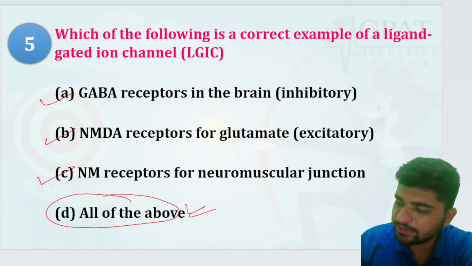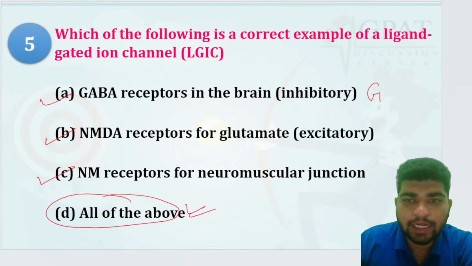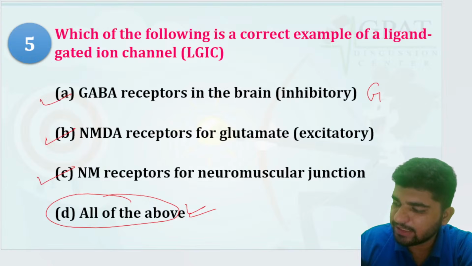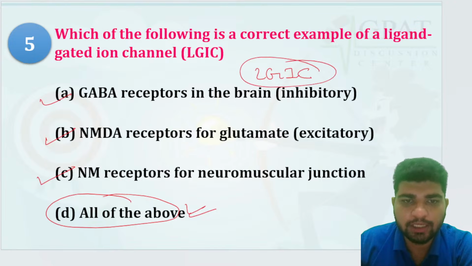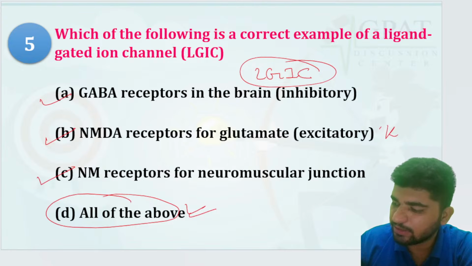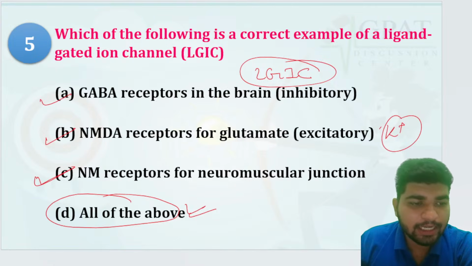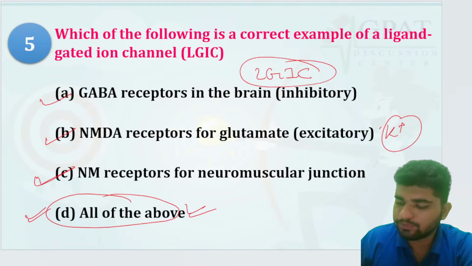Here, GABA is inhibitory, and that is a ligand-gated ion channel, LGIC. NMDA receptor for glutamate, yes, is a ligand-gated ion channel. NM receptors for the neuromuscular junction, yes, that is also a ligand-gated ion channel. So the answer would be all of the above.